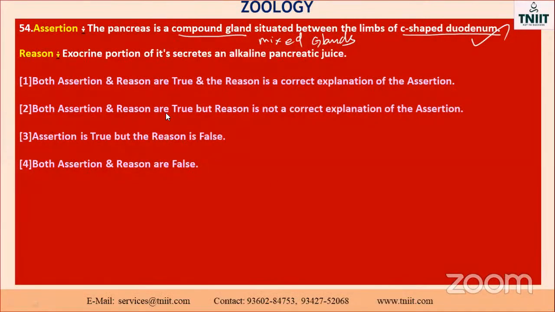So see, both assertion and reason are true, but the reason is not the correct explanation of the assertion. Okay, here the alkaline pancreatic juice. Alkaline means what is that? Sometimes it also produces HCl, but here alkaline is given. Okay, the gastric juice is always acidic in nature. HCl, isn't it, my dear? HCl secreted. Okay, the pH you already know, about 1.5 to 2.8. So they have given alkaline, so it is not a correct one. So the second option is the right one.